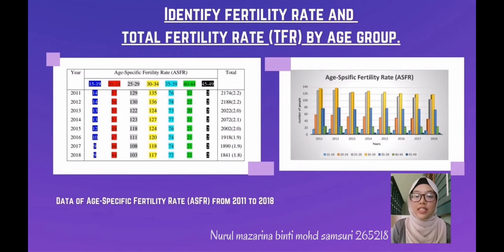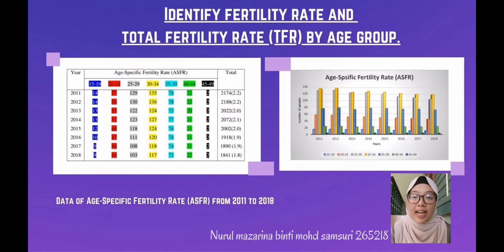Firstly, we will discuss identifying fertility rate and total fertility rate by age group in Malaysia from 2011 until 2018. From this slide, we can see the table and graph of data on age-specific fertility rate from 2011 until 2018.